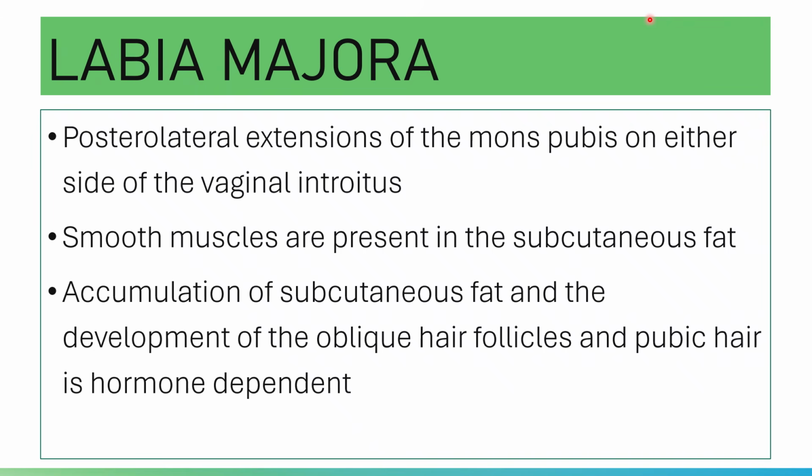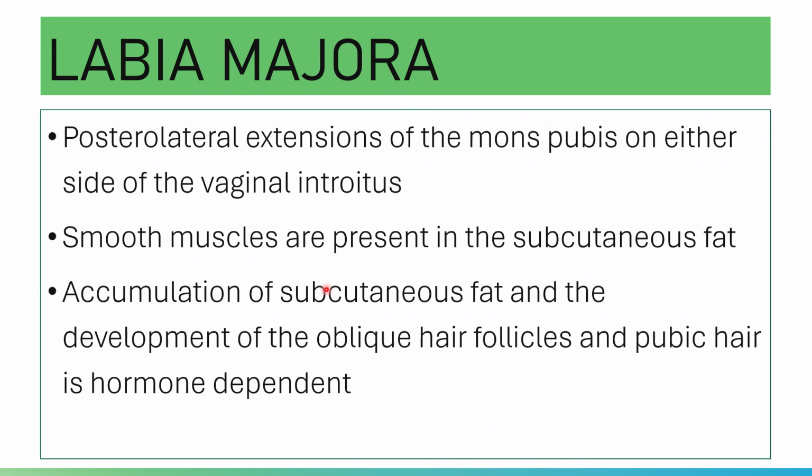This begins with the onset of sexual maturity, usually between the ages of 10 and 13. The labia majora is rich in apocrine glands and prominent sebaceous glands.